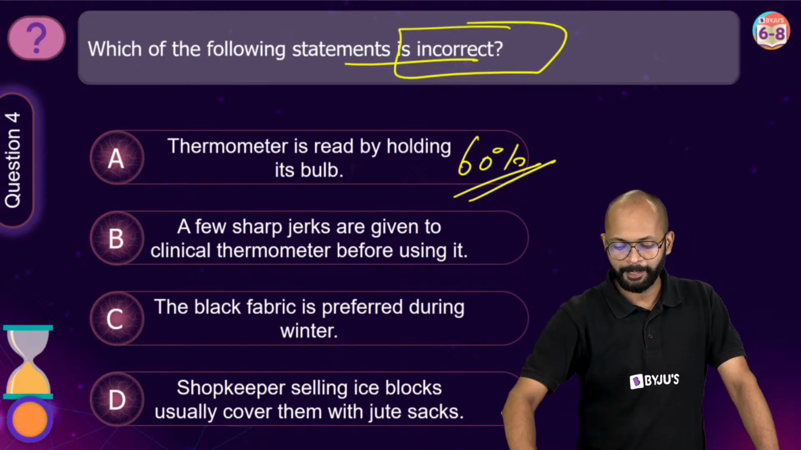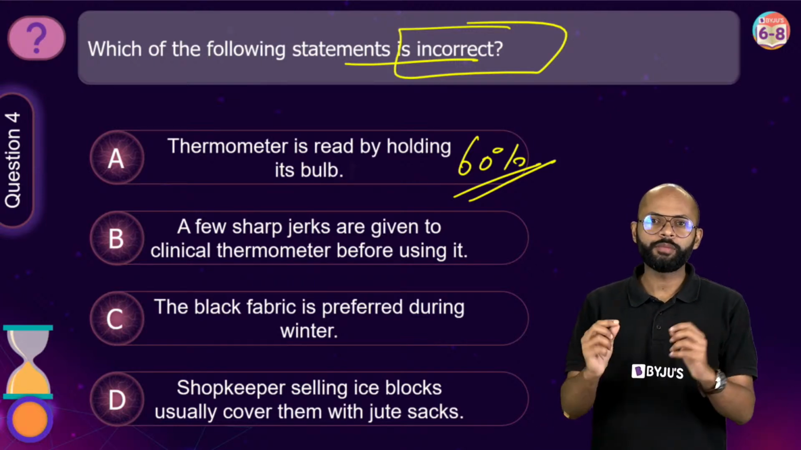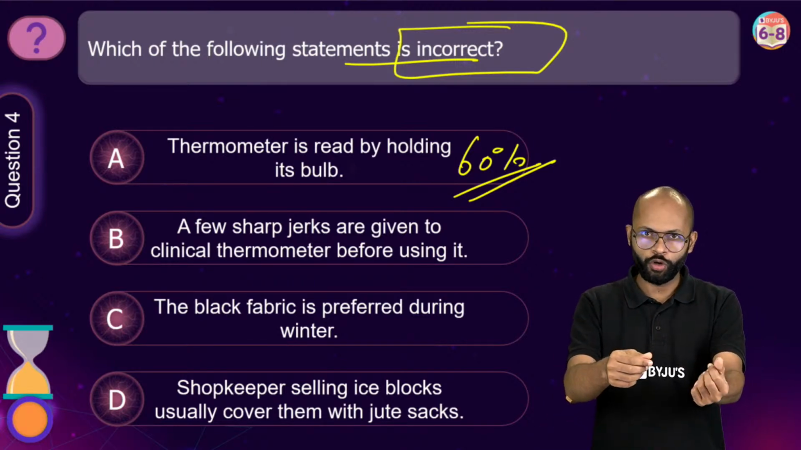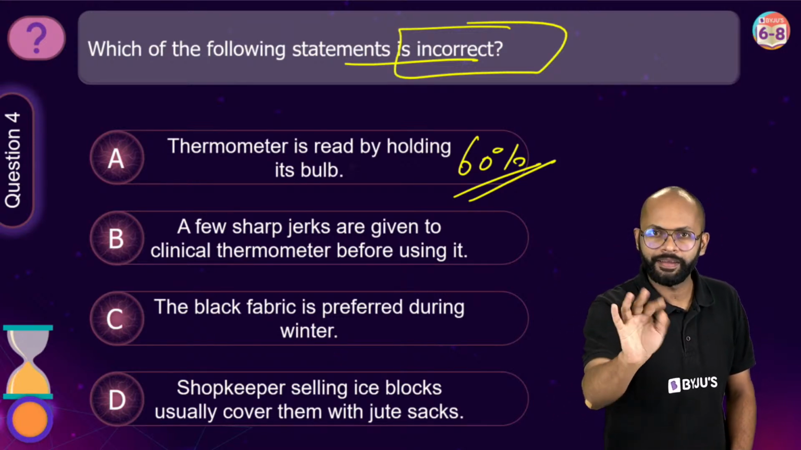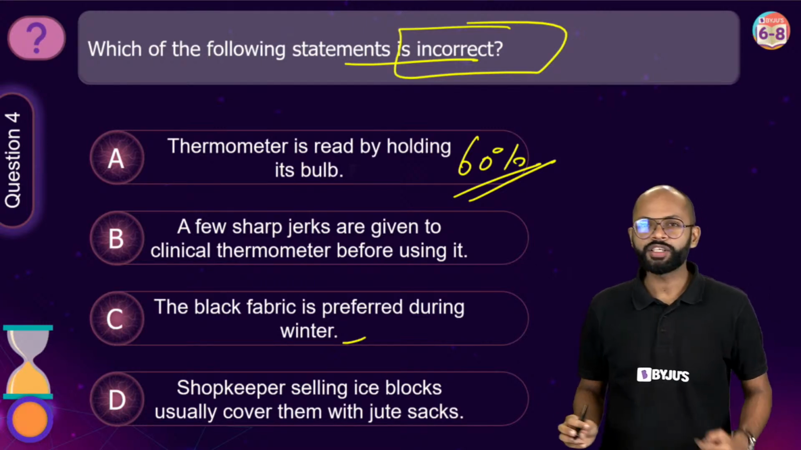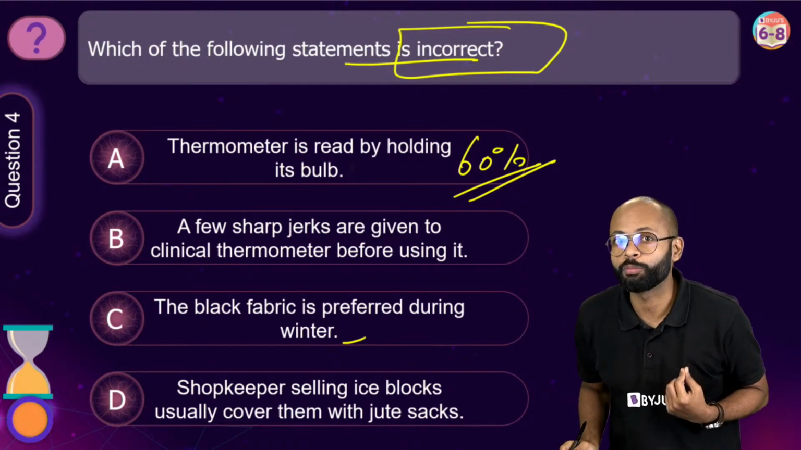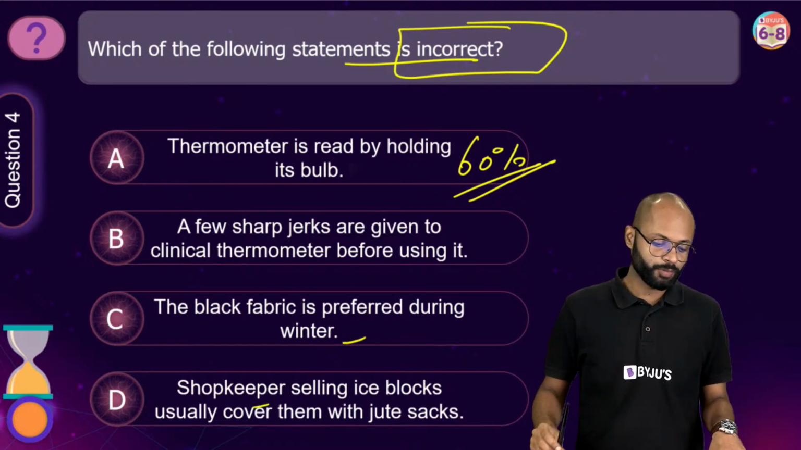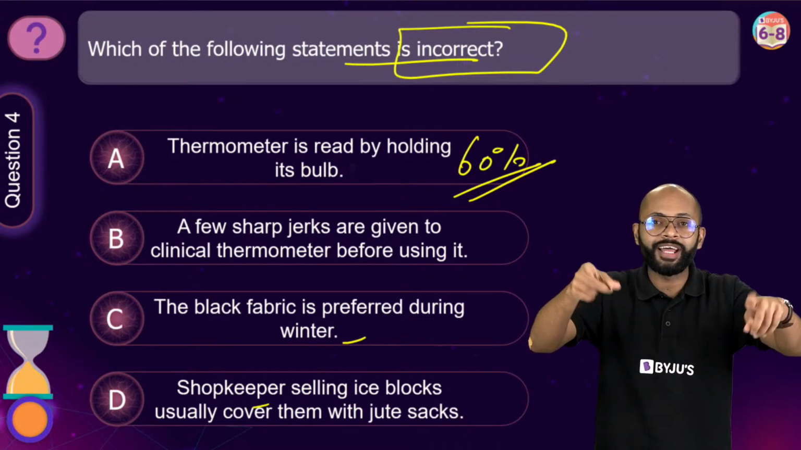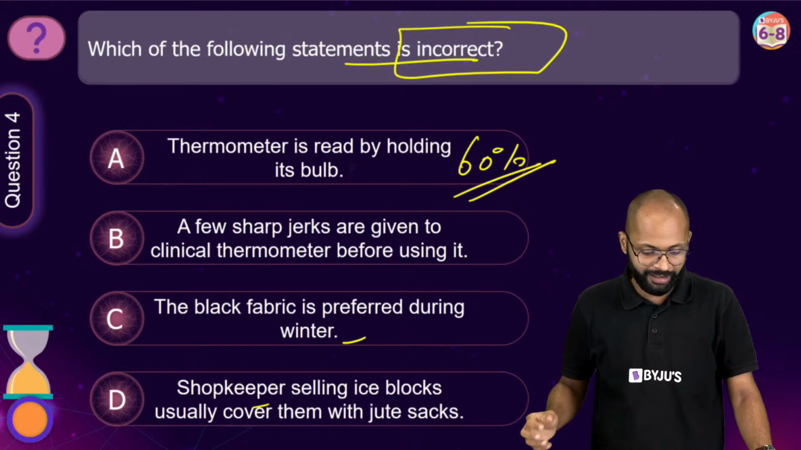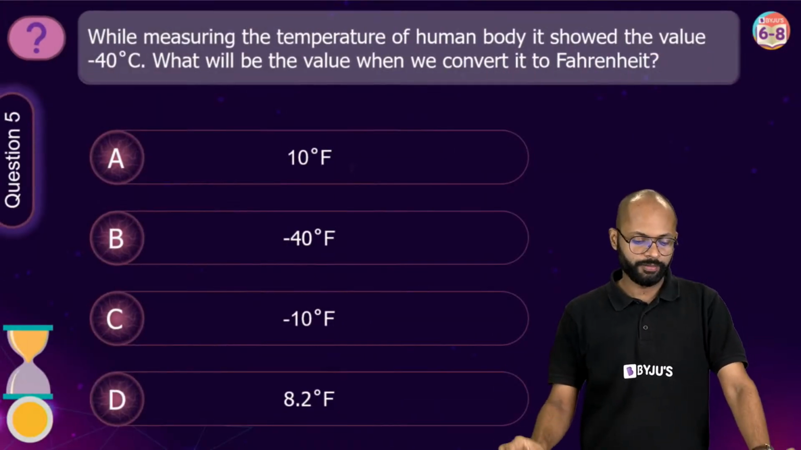इनकरेक्ट कौन सा है? That was the question. अब क्या बताओ, you have your thermometer, जब उसको use करने वाले हो तो क्या करते हो? पहले you wash it, then you give it a jerk. Why so? So that the level can come below 35, है ना. Then winters में हम black पहनते हैं, क्यों? Because black absorbs more sunlight, it keeps you warmer. Shopkeepers selling ice blocks usually cover them with jute sacks. क्यों? Because jute has fibers and fibers के between that we have what, air trapped, right? So that's why correct answer is option A.